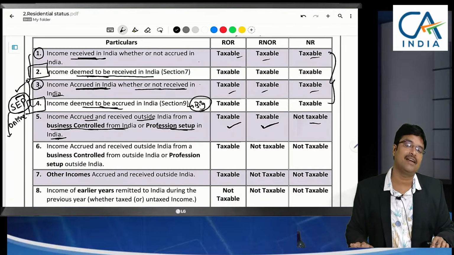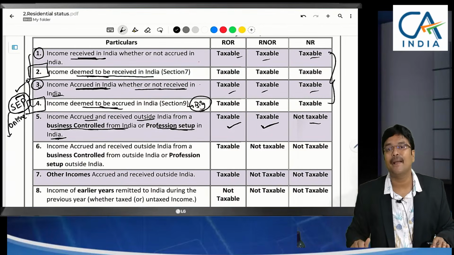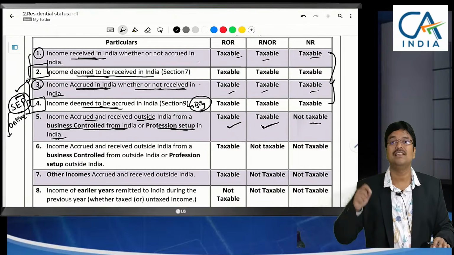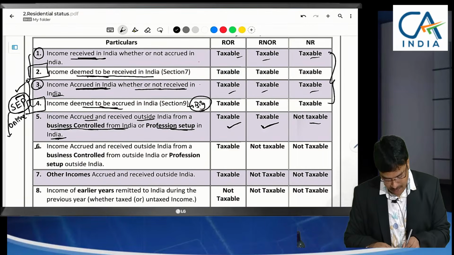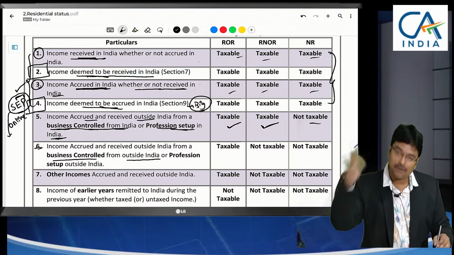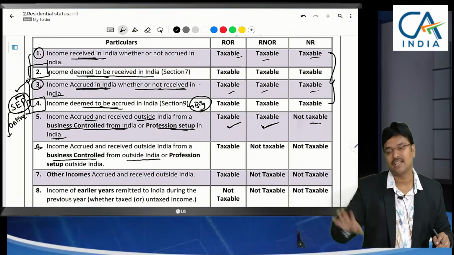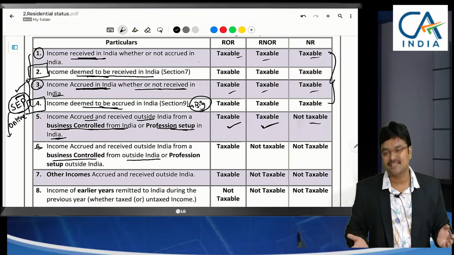In the 5th point, even though accrual and receipt are outside India, what is there in India? Control is there in India. But in the 6th point, if you see, even business is also controlled from outside India, then what happens? Sir, business is outside India, receipt outside India, accrual also outside India. Then why to tax in India, sir?